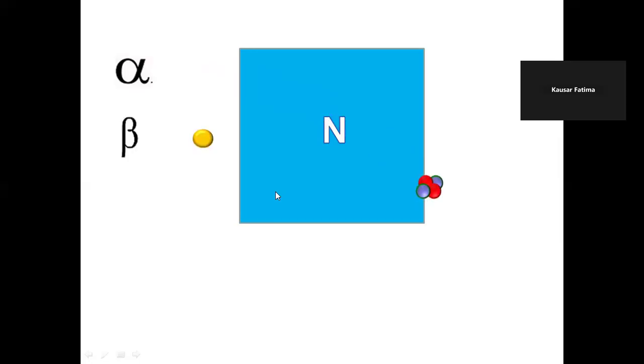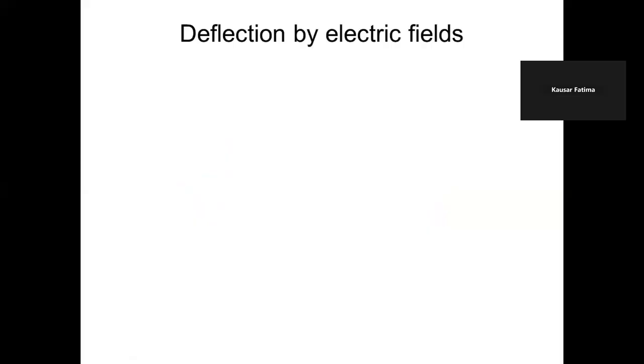Beta will be deflecting more and in the upward direction, opposite to alpha. And gamma will not deflect in electric or magnetic field because they are uncharged.